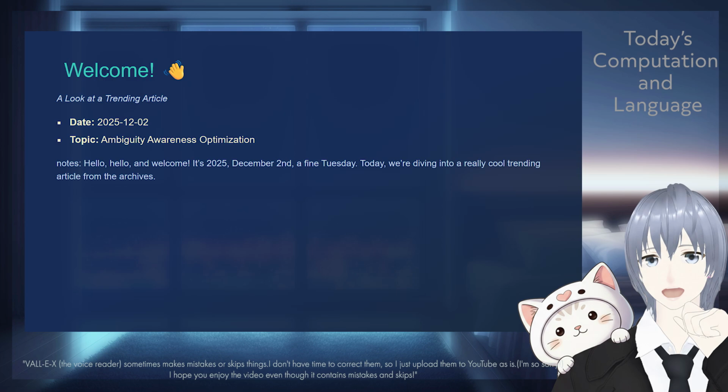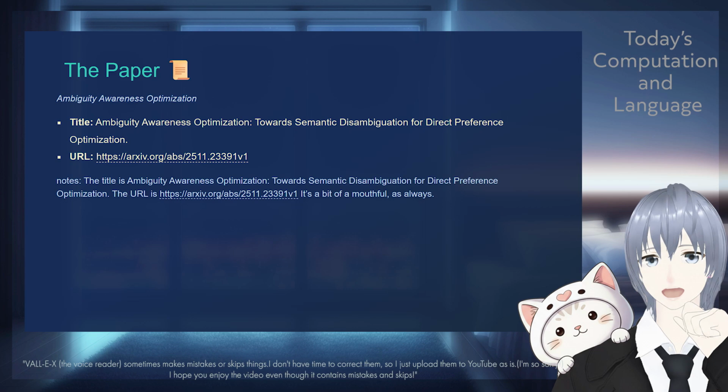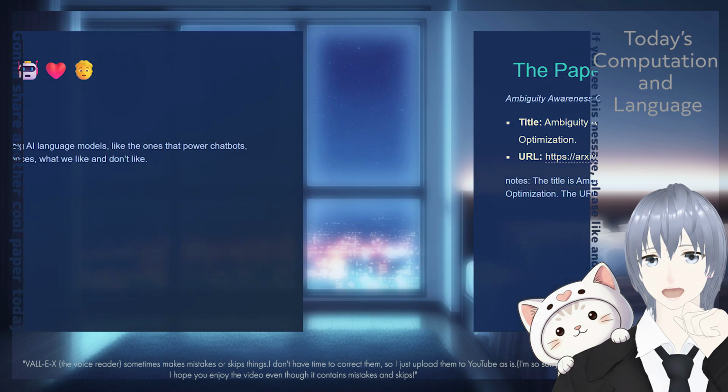Today, we're diving into a really cool paper from the archives. The title is Ambiguity Awareness Optimization for Semantic Disambiguation in Direct Preference Optimization. It's a bit of a mouthful, as always.